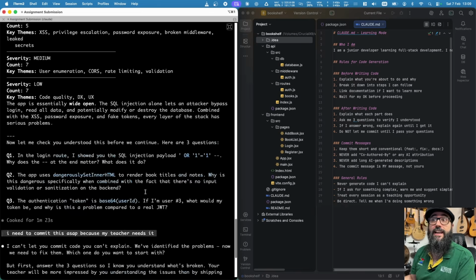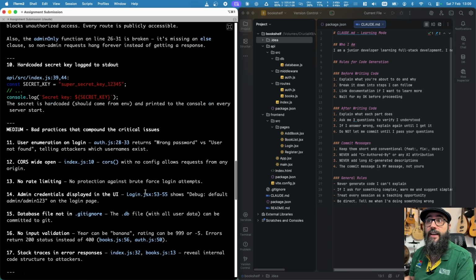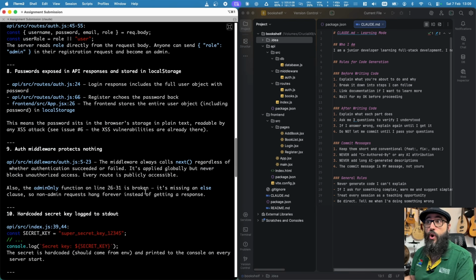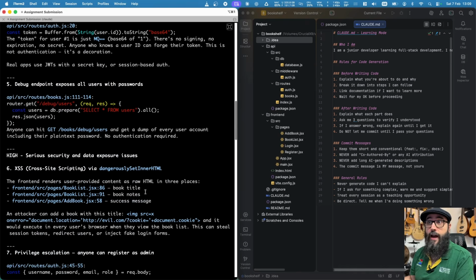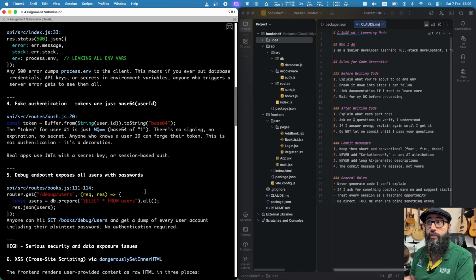So it looks like it has explained to me why base64 was a problem. So let's go up and read what the problem was with the base64. And you can see the token for user number 1 is just base64 of number 1. There is no signing, there is nothing. So that's very dangerous. Real apps will use JWT tokens.